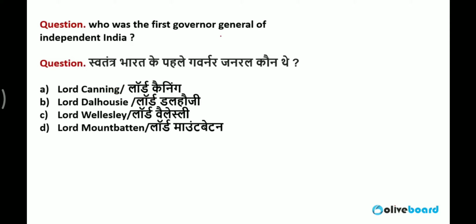Next one. Who was the first Governor General of independent India? In 1947, when India got freedom, who was appointed as the Governor General of India? Correct answer is Lord Mountbatten, Lord Louis Mountbatten. He was the Governor General till June 1948.